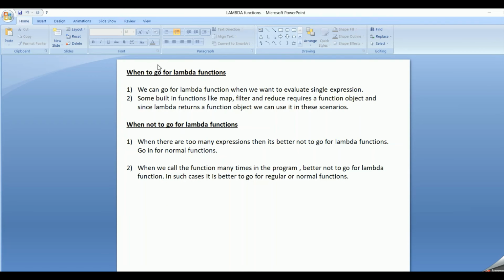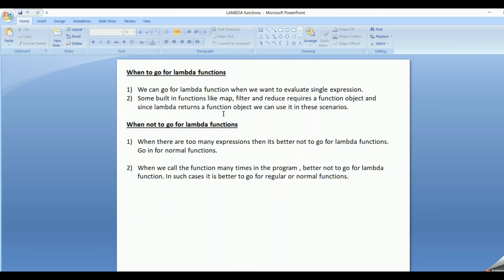Now let's look into when we should go for lambda functions and when we should not. We can go for lambda functions when we have to evaluate a single expression. So instead of writing a normal function, we can go in for the lambda code in such scenarios. And some built-in functions in Python like map, filter, reduce require a function object. Since our lambda function returns a function object, we can use it with the map, filter and reduce built-in functions in those scenarios.